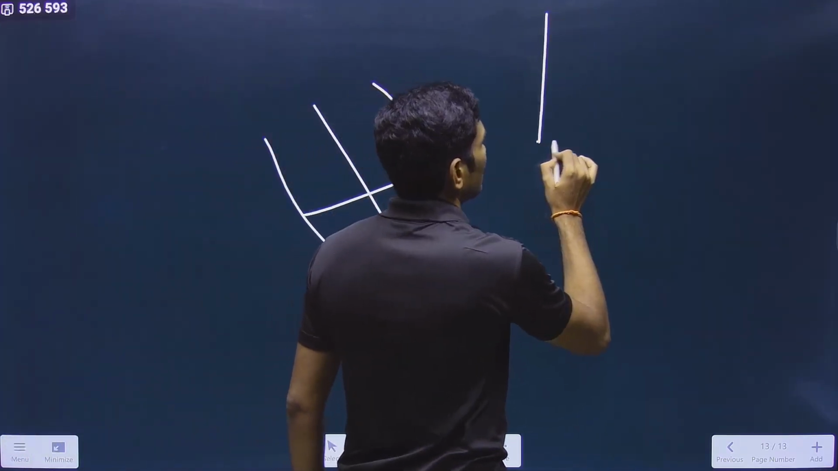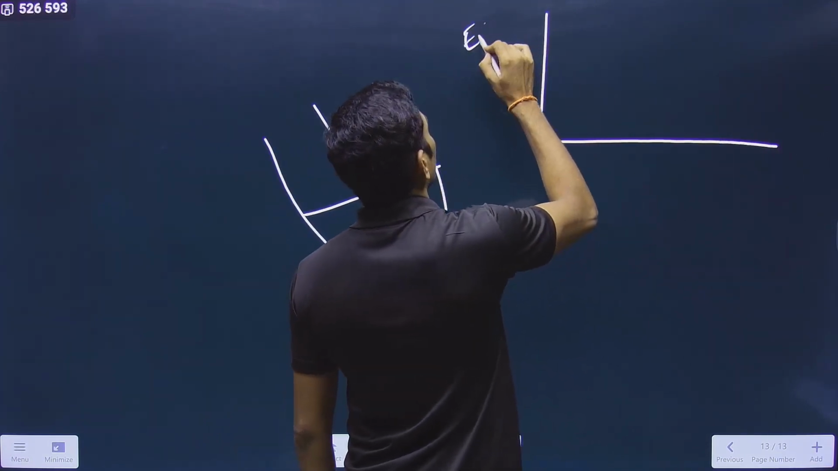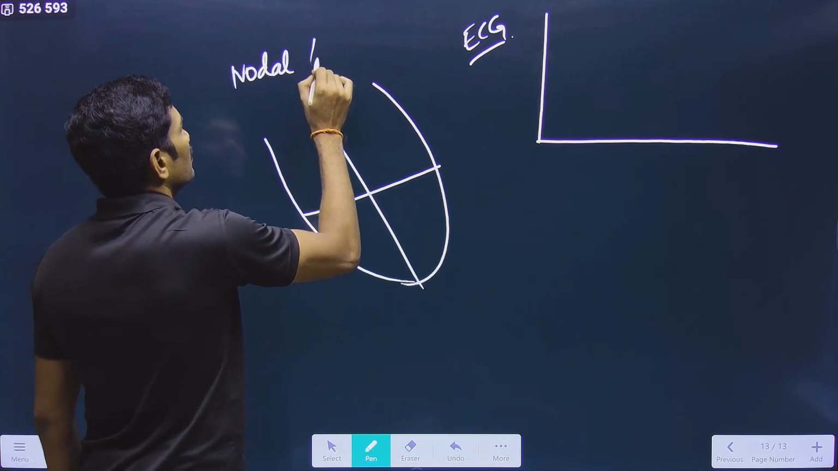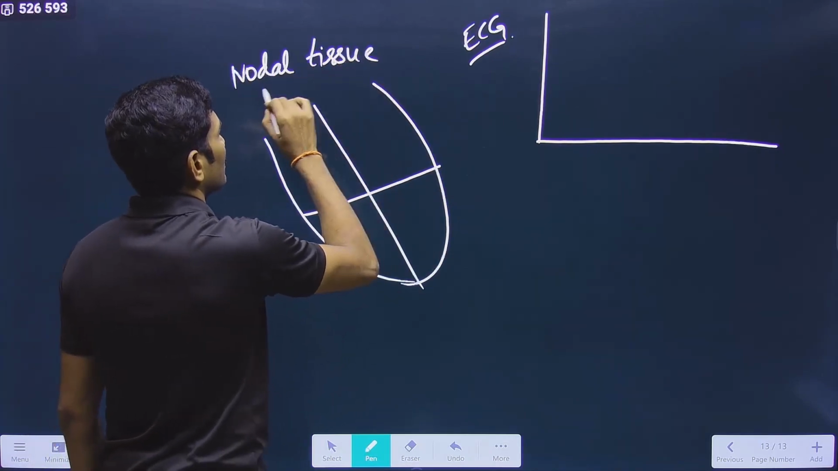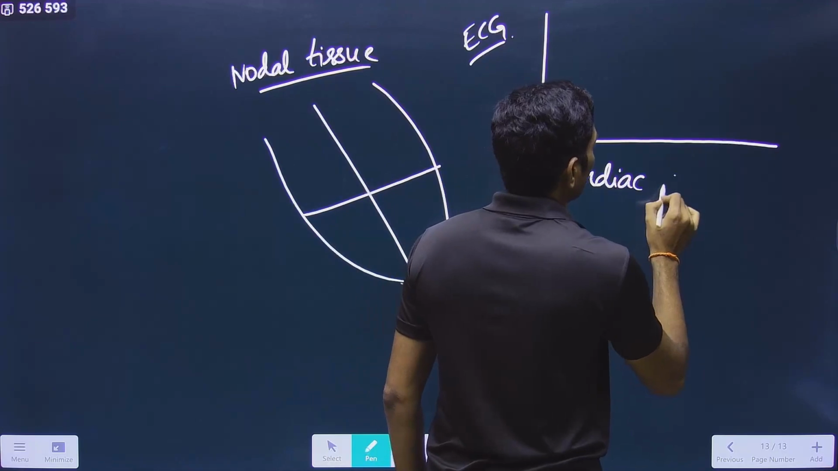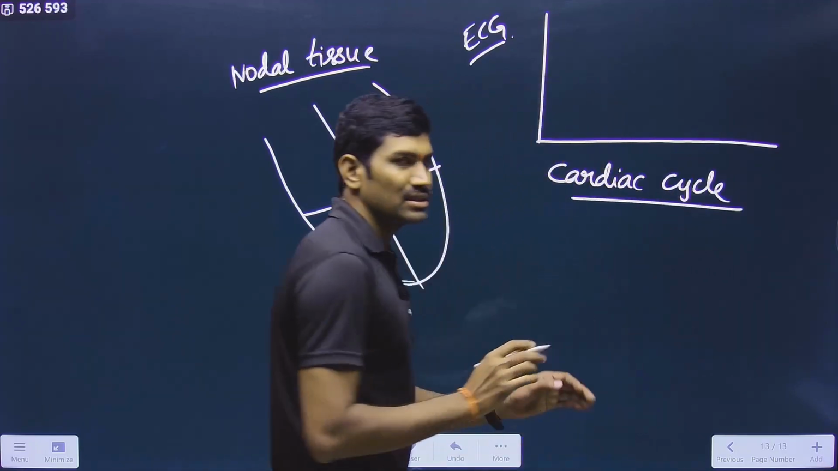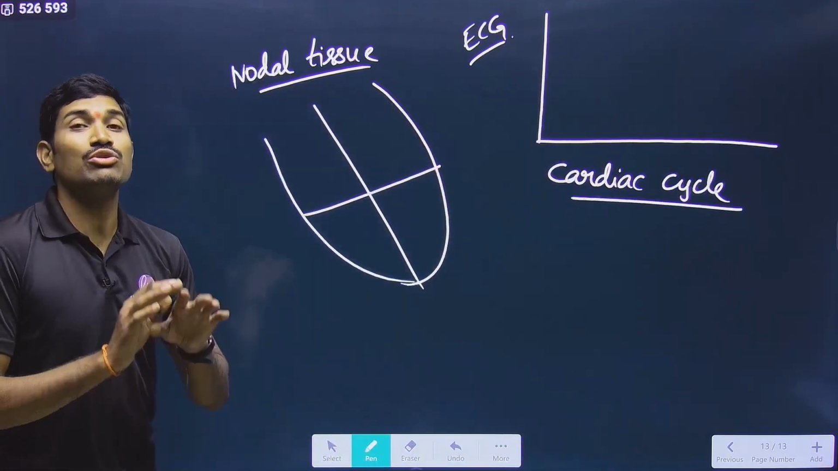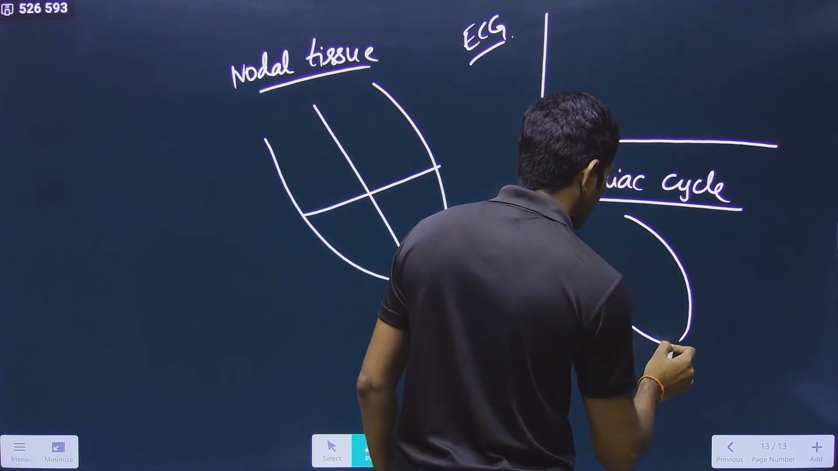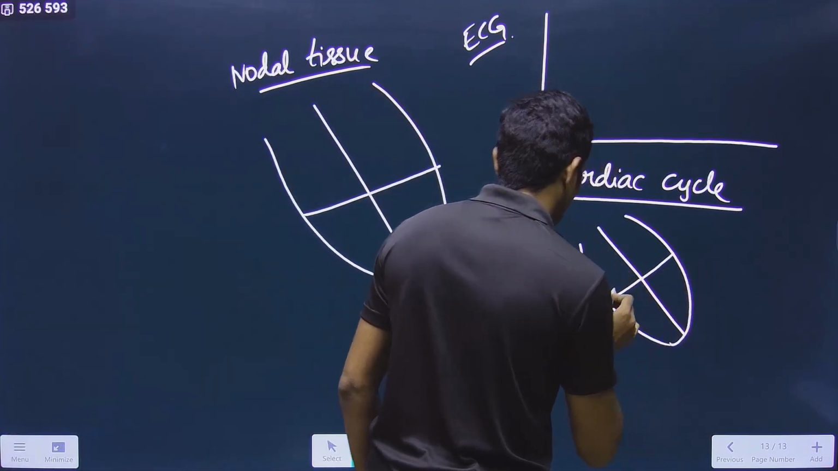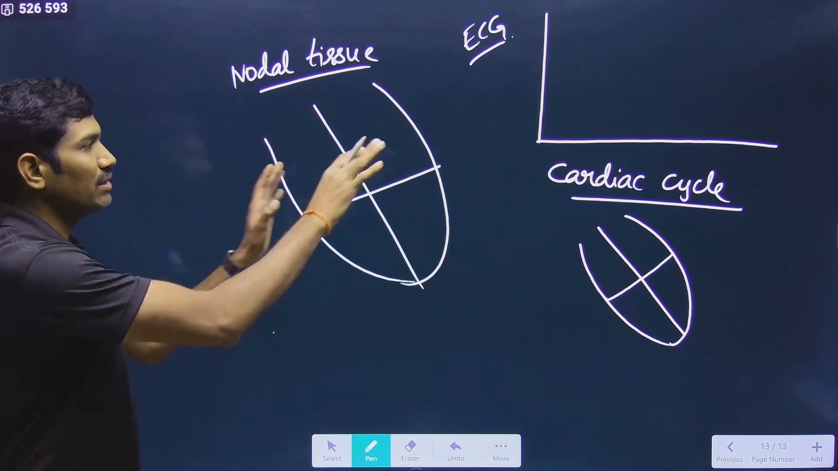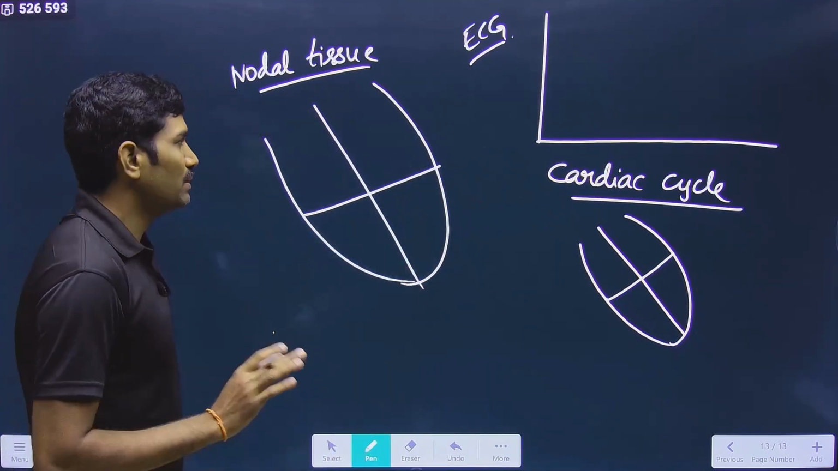Now here I will draw the ECG, and here I will talk about the nodal tissue. Then I will talk about the cardiac cycle. These are three things we need to combine with each other. Then only you will understand the concept. So I will go a little bit slow. Please try to understand the information. One by one I will write it. So accordingly, please try to observe this.